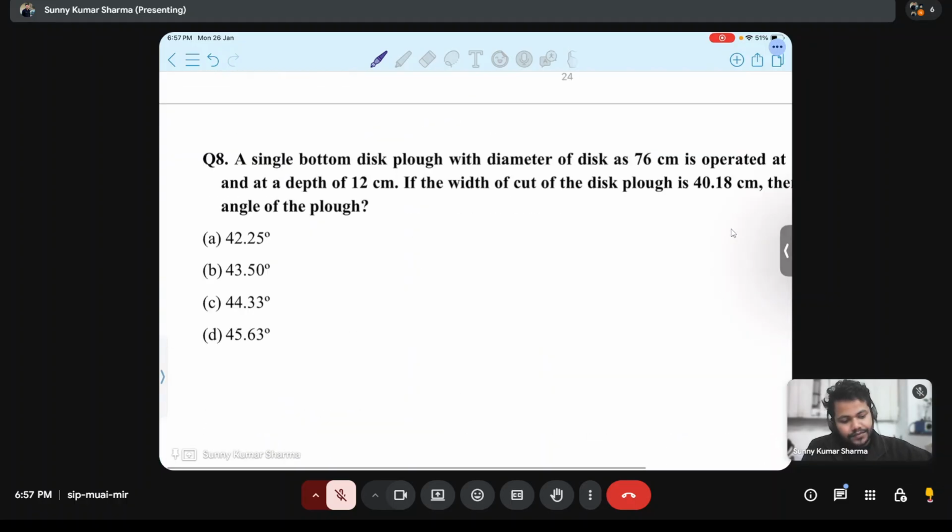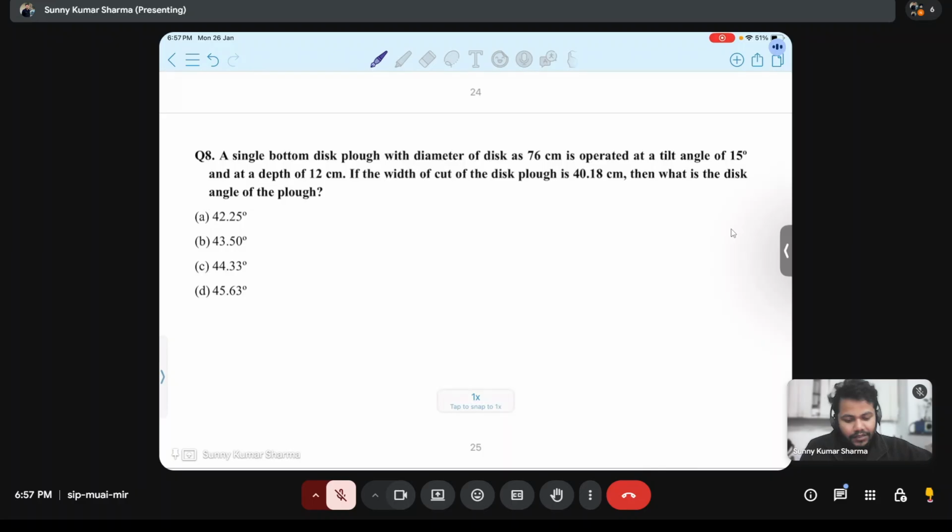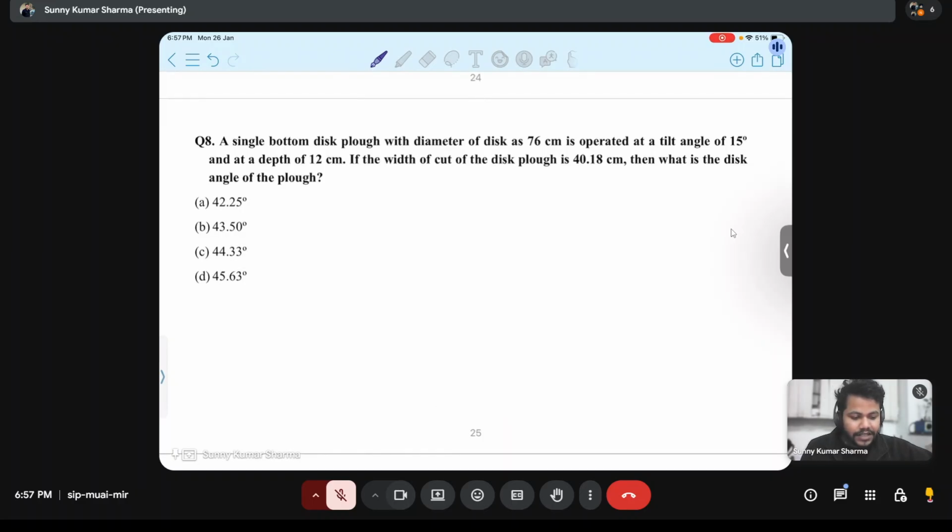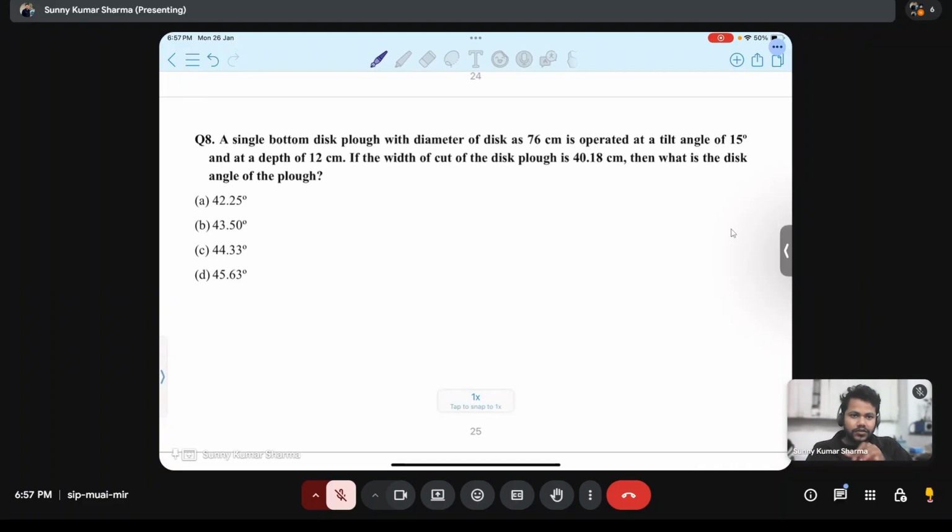Now the next question is: a single bottom disc plow with diameter of disc edge 676 centimeter is operated at a tilt angle of 15 degree and at a depth of 12 centimeter. If the width of cut of the disc plow is 40.18 centimeter, then what is the disc angle of the plow? This will clear all the concepts of all the angles and draft and all. This you can solve.